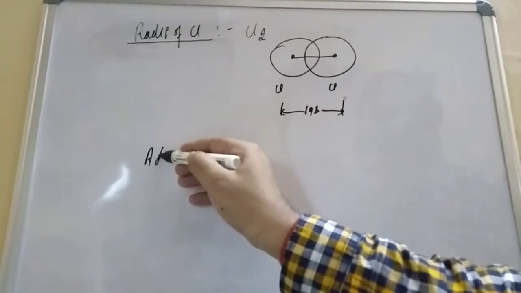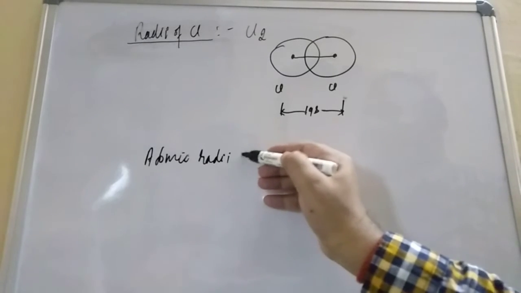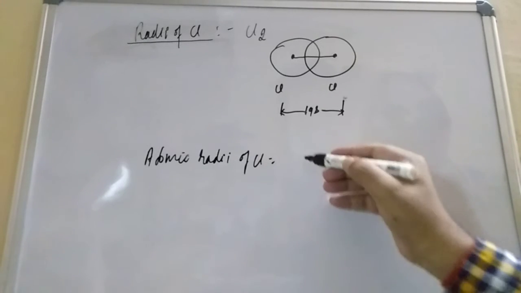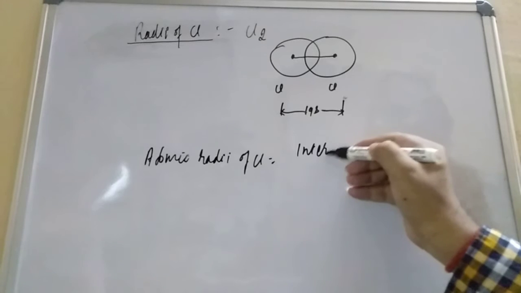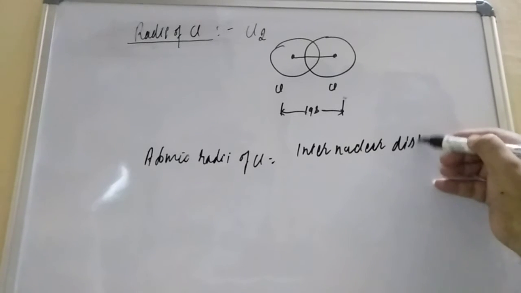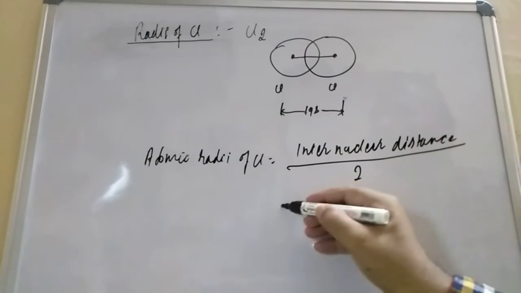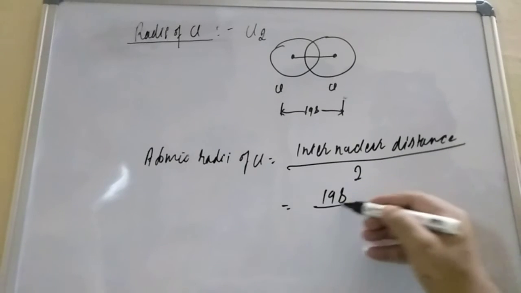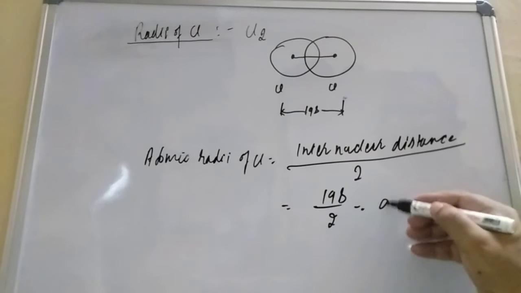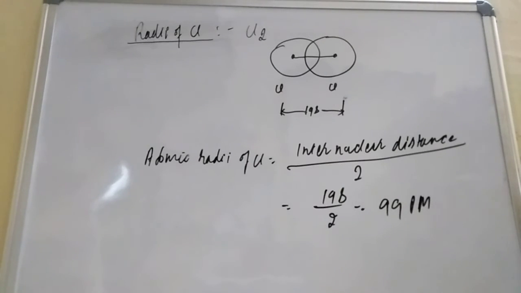If you want the atomic radii, that is the covalent radii of chlorine, how to calculate it? The internuclear distance divided by what, student? By 2. So the internuclear distance is how much? 198 by 2. How much is coming, student? This is 99 picometer. So that is the radii of chlorine. The covalent radii of chlorine is 99 picometer.